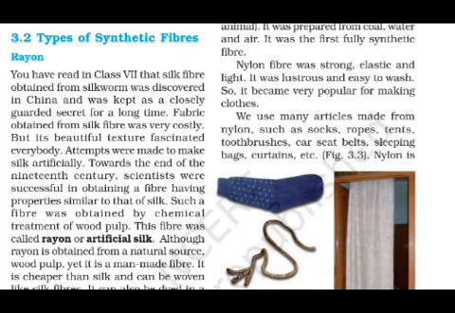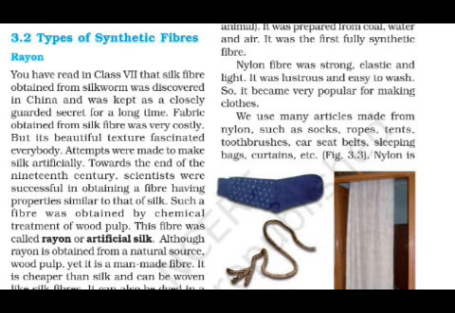Attempts were made to make silk artificially. As it is very costly, efforts were taken to make silk artificially. Towards the end of the 19th century, scientists were successful in obtaining a fiber having properties similar to that of silk.